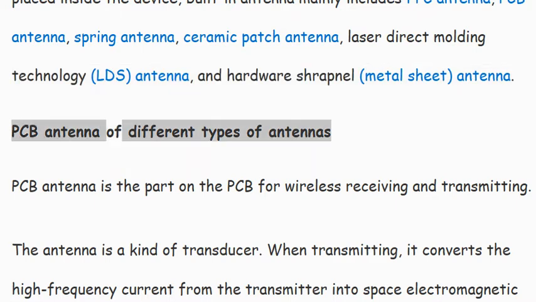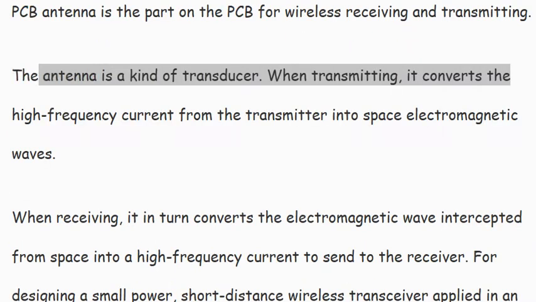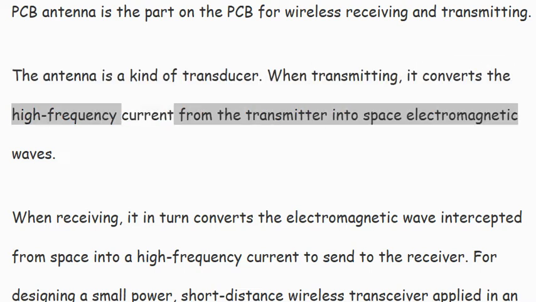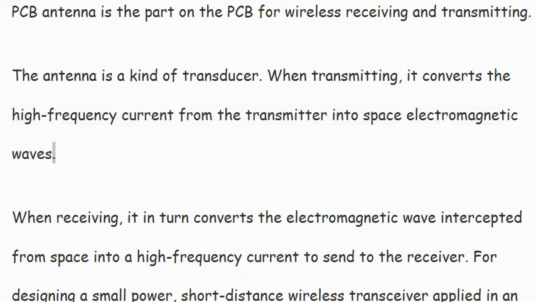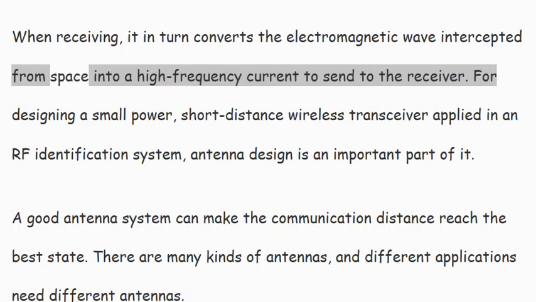PCB antenna of different types of antennas. PCB antenna is a part on the PCB for wireless receiving and transmitting. The antenna is a kind of transducer. When transmitting, it converts the high-frequency current from the transmitter into space electromagnetic waves. When receiving, it in turn converts the electromagnetic wave intercepted from space into a high-frequency current to send to the receiver.